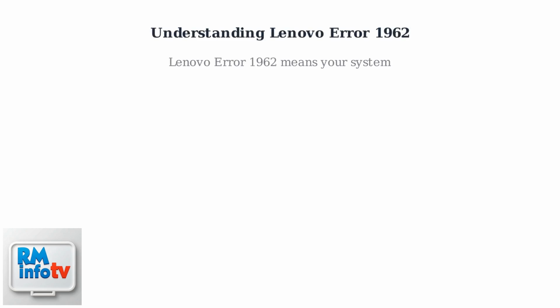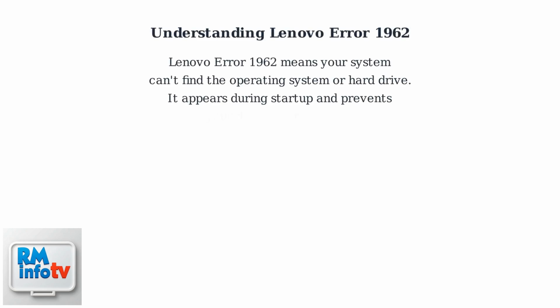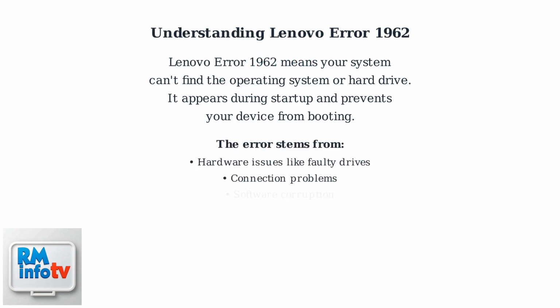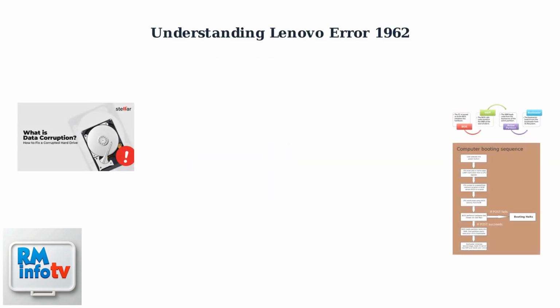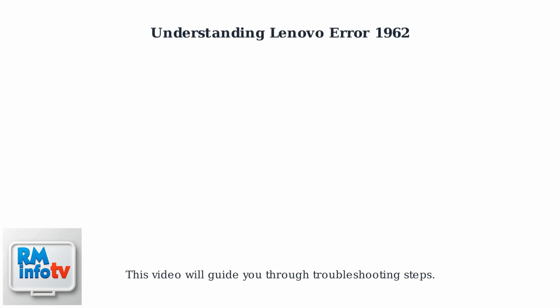Lenovo Error 1962 means your system can't find the operating system or hard drive. It appears during startup and prevents your device from booting. The error stems from hardware issues like faulty drives, connection problems, or software corruption. This video will guide you through troubleshooting steps to resolve it.